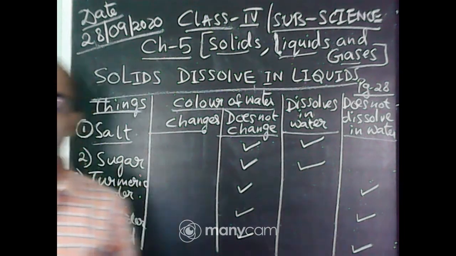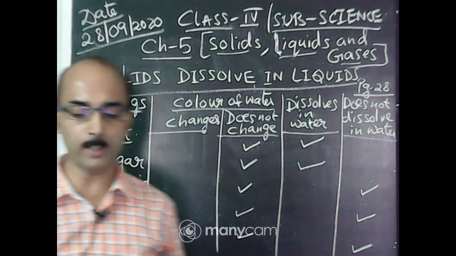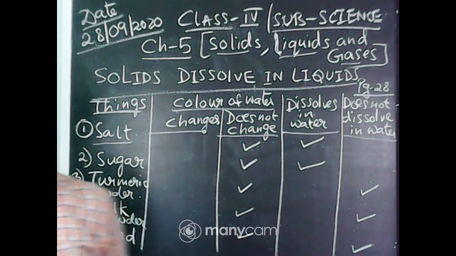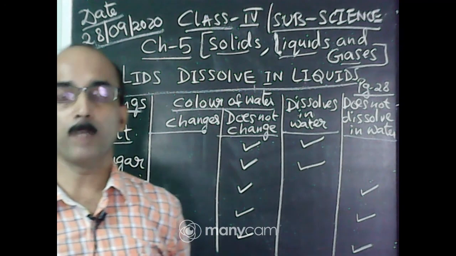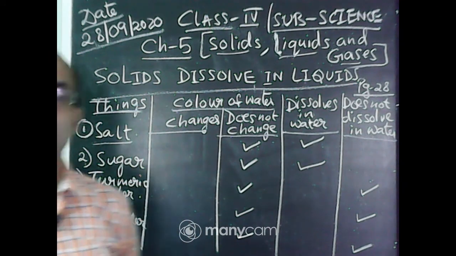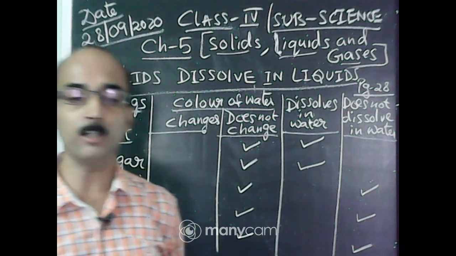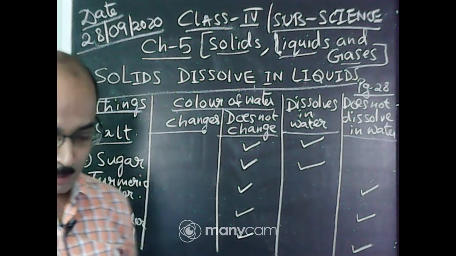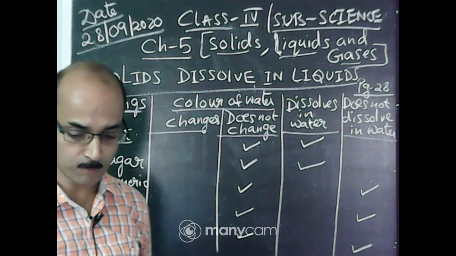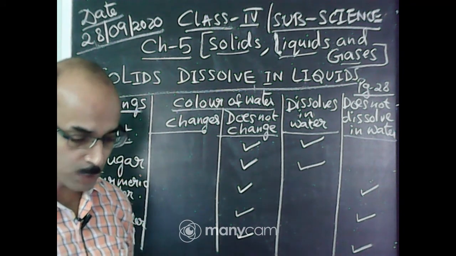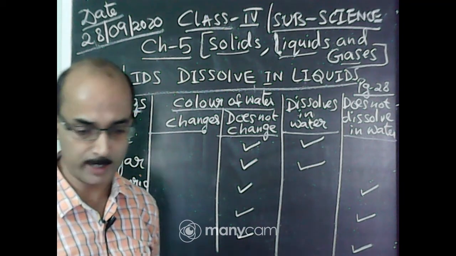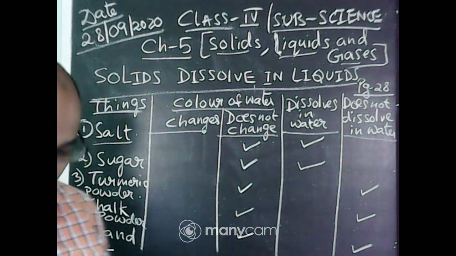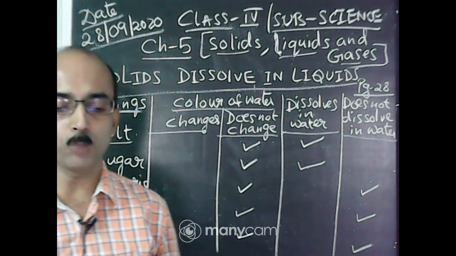Conclusion. What conclusion? Number 1, you can get all things do not dissolve. And number 2, the color of water does not change always. Okay. So you will follow this one, what I have told. Now I will discuss what happens when solids dissolve in liquids. So see here, all of you see page number 29, you must follow this one.